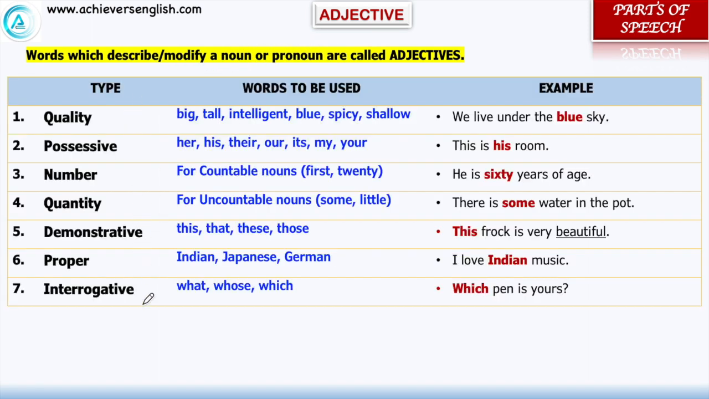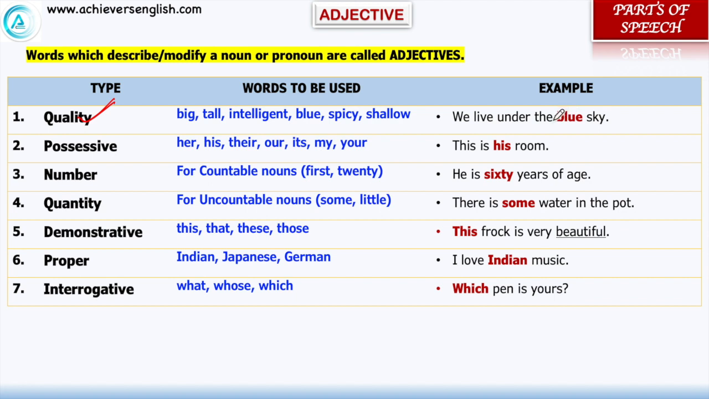After pronoun comes adjective. Adjectives are the words which describe or modify a noun or a pronoun. These are the kinds of adjectives. All the adjectives come before a noun except adjective of quality. As I have marked in this sentence, "This frock is very beautiful." Beautiful is also an adjective of quality, but it is not coming before a noun. This can come anywhere.